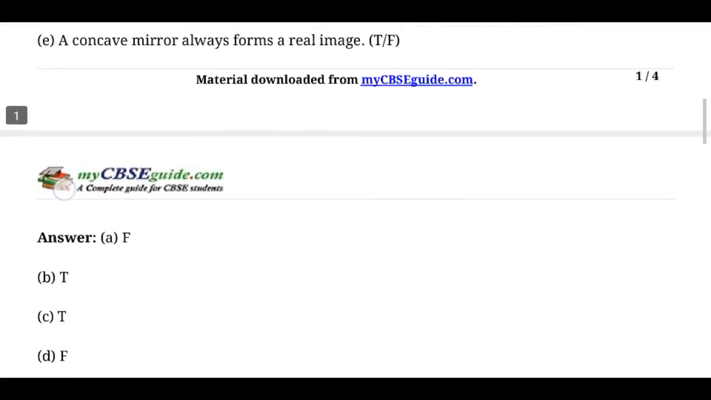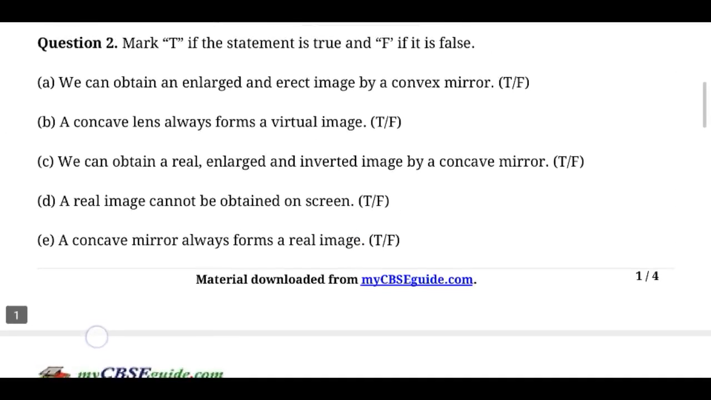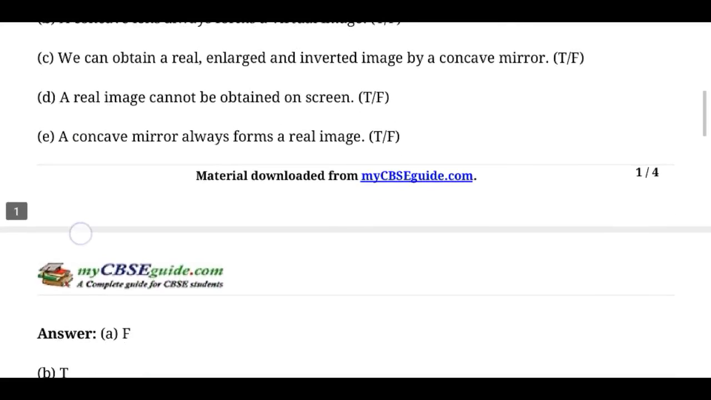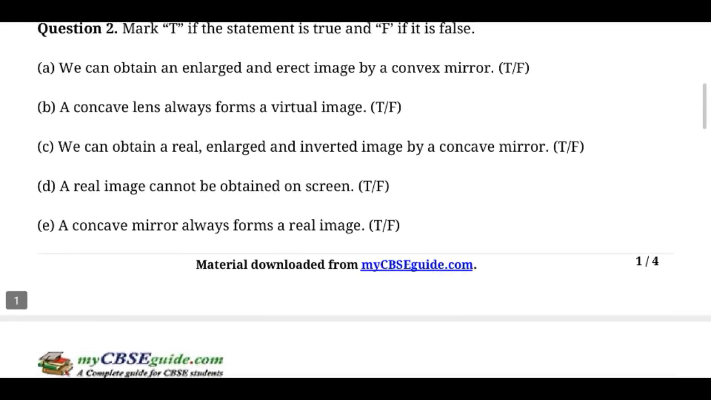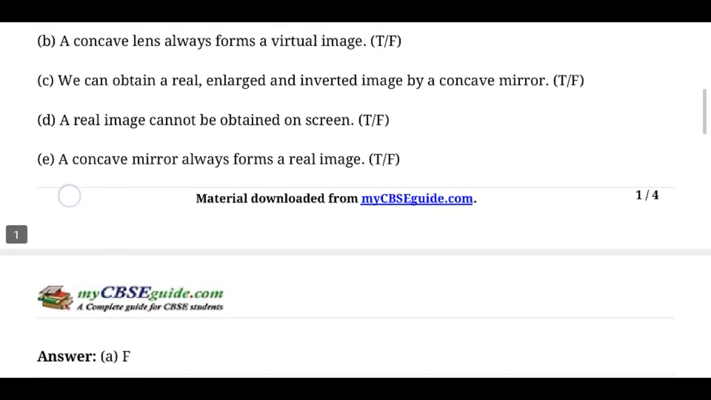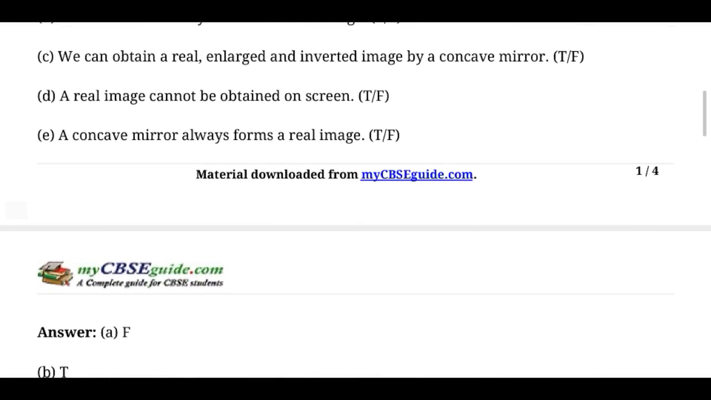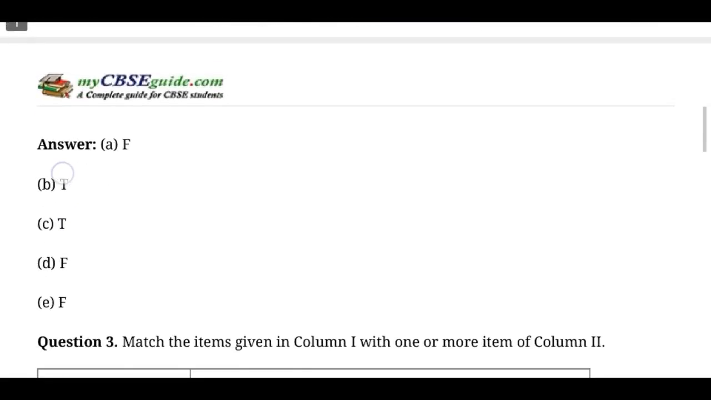The first one is false. A convex mirror doesn't produce an enlarged image, it produces a small image. The next one is true. A convex lens, a concave lens always form a virtual image, is true. Third one, you can obtain an inverted image, is true. Fourth one, a real image cannot be obtained on screen, is a false statement. And the fifth one is a false statement.